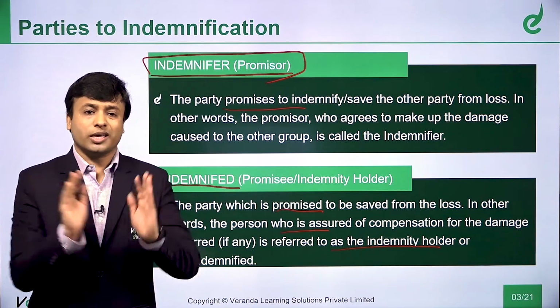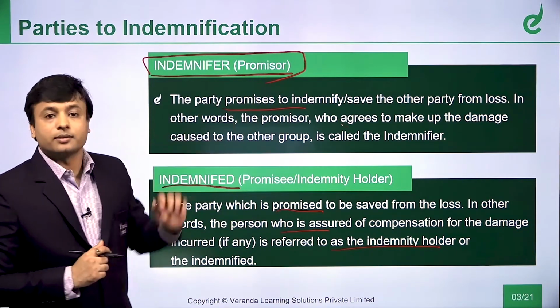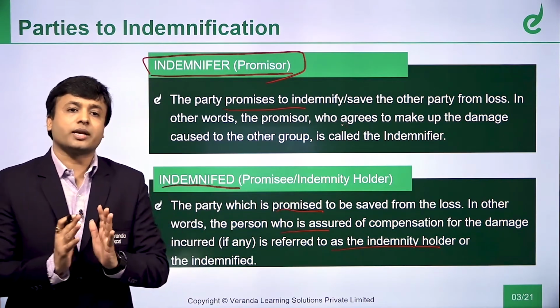If something goes wrong, he will be taken care of. By whom? By the indemnifier. By whom? By this guy, that is the promiser. The promiser is promising him, boss, if something happens I will take care of.